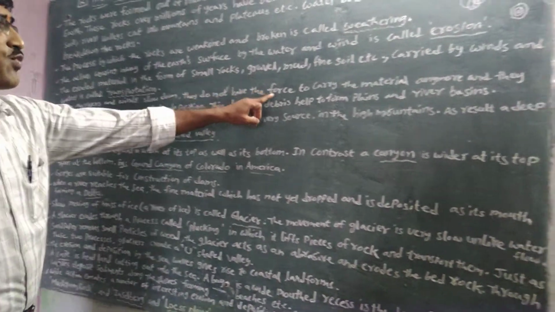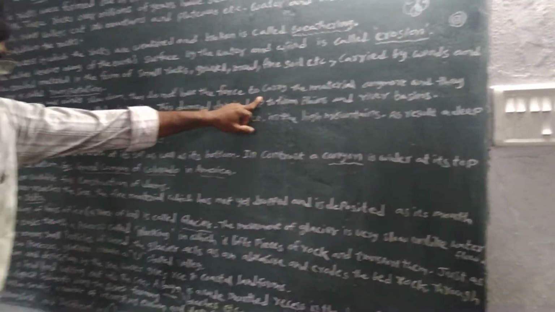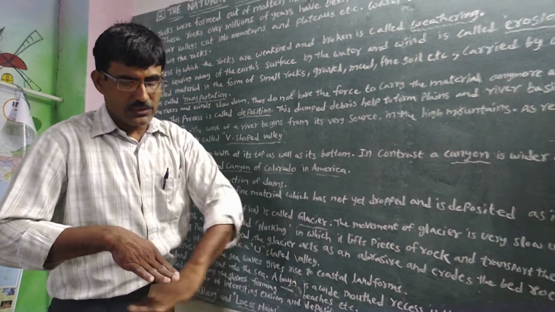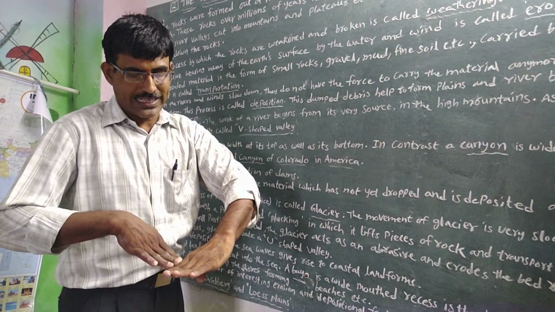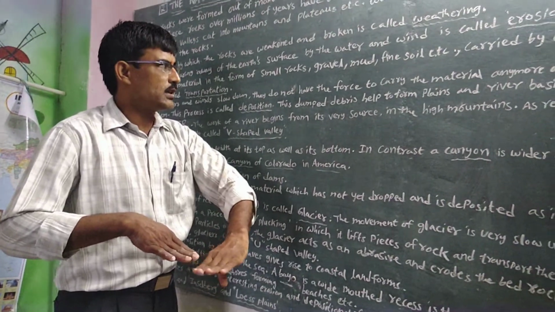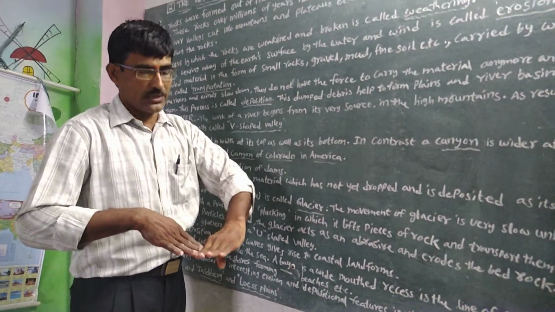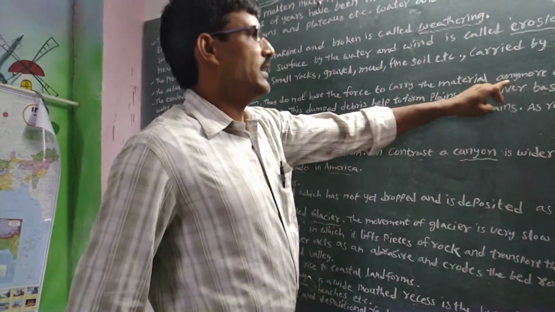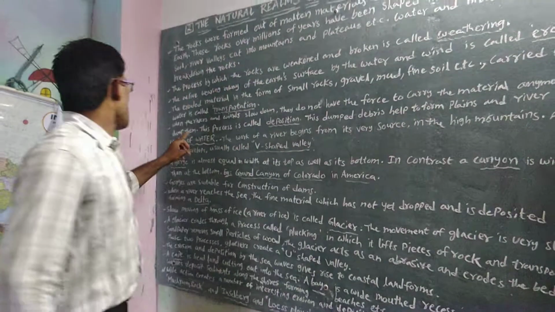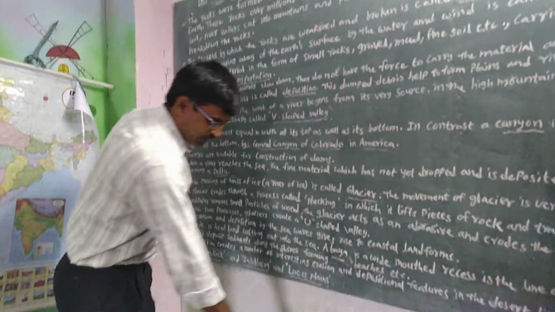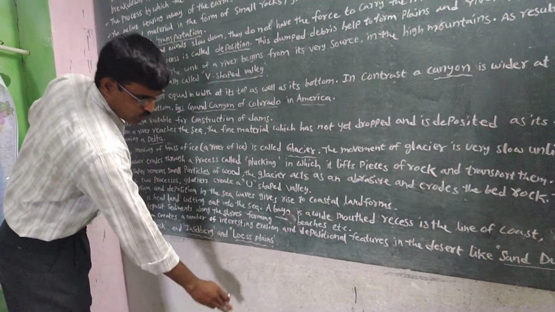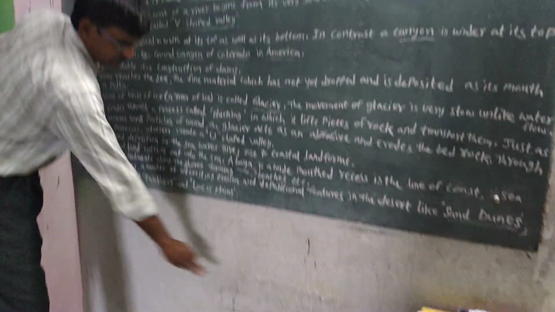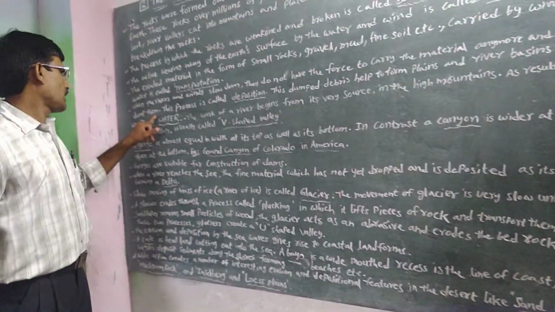They do not have the force to carry. Why? Because, for example, in this area the land is at an equal level, so the force does not carry the material on. Indeed, the material is far from here. The material is dumped here, in this area, on the flat land where the formation is.